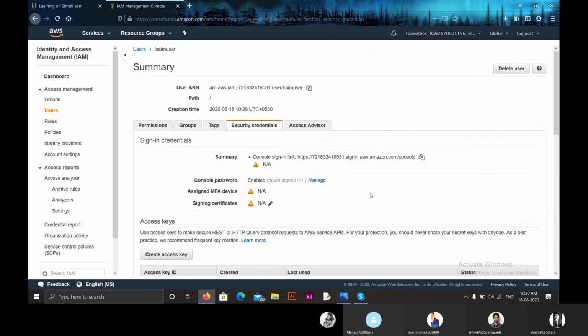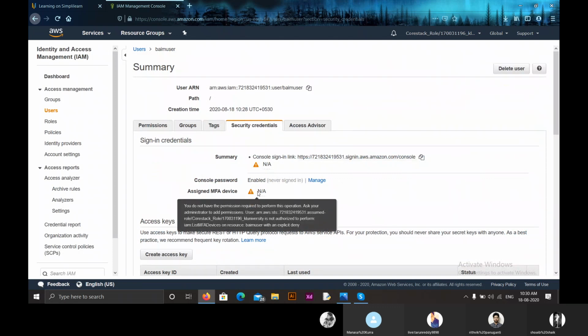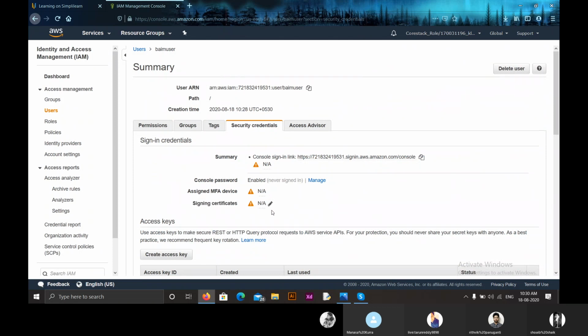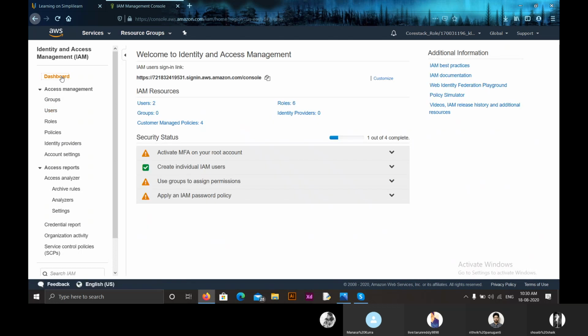If you want multi-factor authentication, you have to click on this, and through that you can do it. For that, we will have to give permission, and after giving permission, by clicking on the edit button, you can have multi-factor authentication. So that's how you create an IAM user. If you want to delete this user, you can get here, and you have an option called delete user. By clicking on that, you will be deleting the user. So that's how we create an IAM user. Now let us create an IAM group.